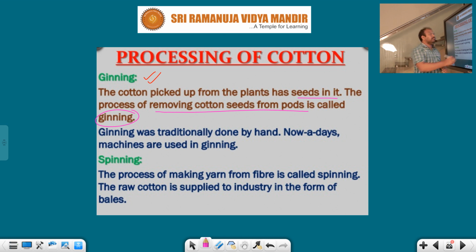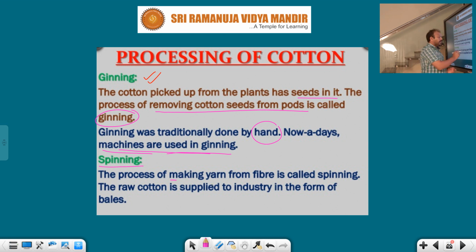Ginning was traditionally done by hand. This is the hand separation method. In this method, by using hands, we remove the cotton seeds from the pods, which is called the ginning process. Nowadays machines are used in place of hand ginning, as technology improves day by day. Next one, what is it, students? Spinning process.